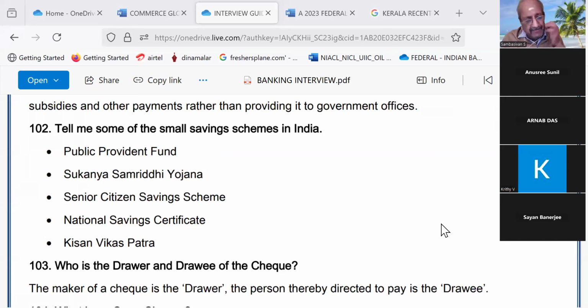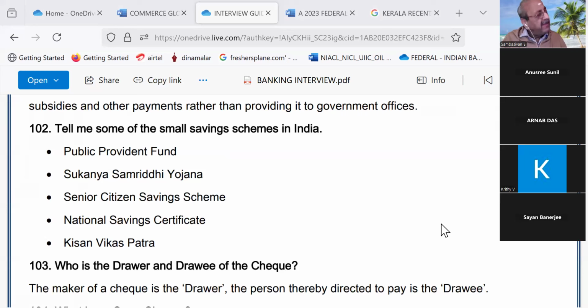Why I am telling like this? In the case of savings bank accounts, if the bank or post office pays an income tax assessee less than 10,000 as interest from an SB account, it is not subject to income tax deduction at source. We have to show it as income and pay our income tax. But there is no obligation on the part of the bank to deduct tax at source if the interest paid is less than 10,000 in respect of an SB account.